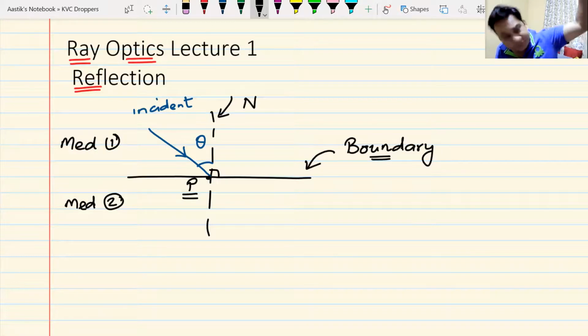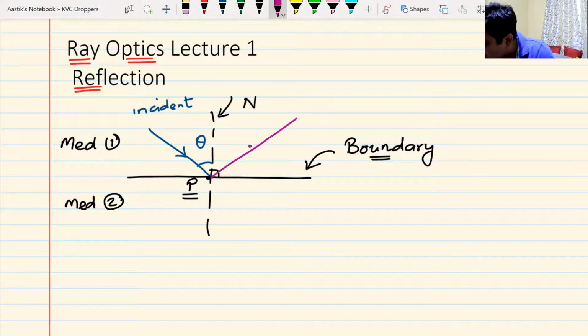When light strikes a boundary between two surfaces, a part of it may be reflected, not the entire thing. If it is a pure reflector, it is the entire thing. If it is a black body, everything will be absorbed and nothing will be reflected. So whenever light strikes the boundary between two mediums, a part of it will be bouncing back, or turning back into the same medium.